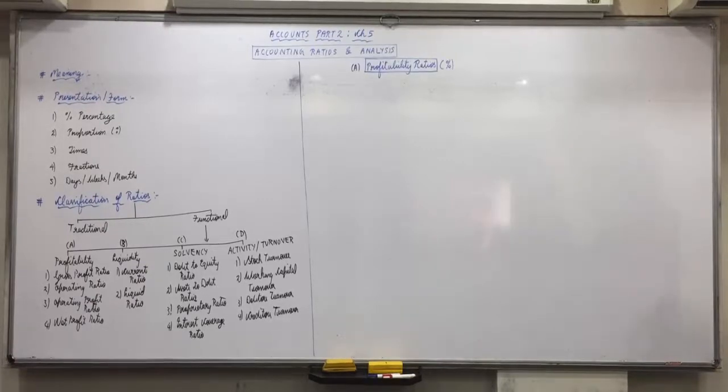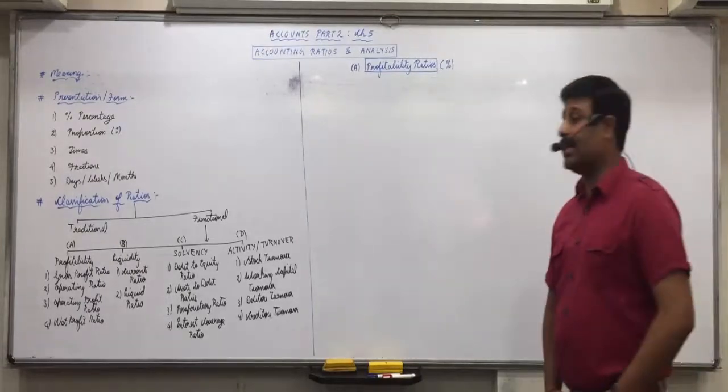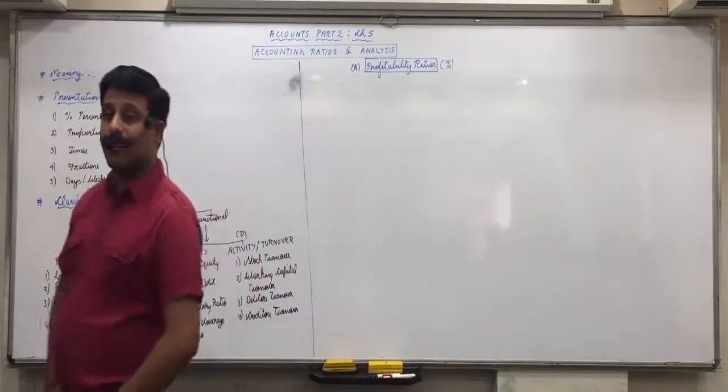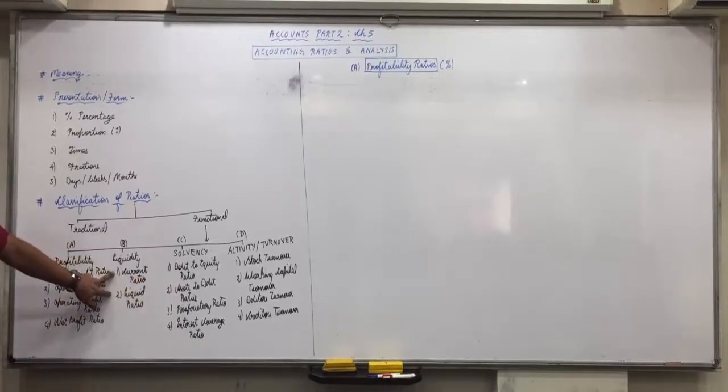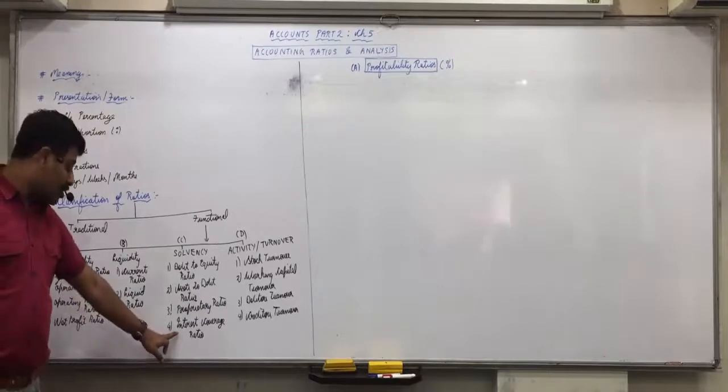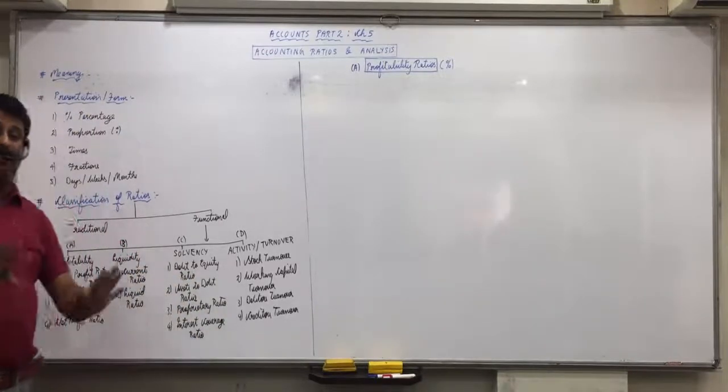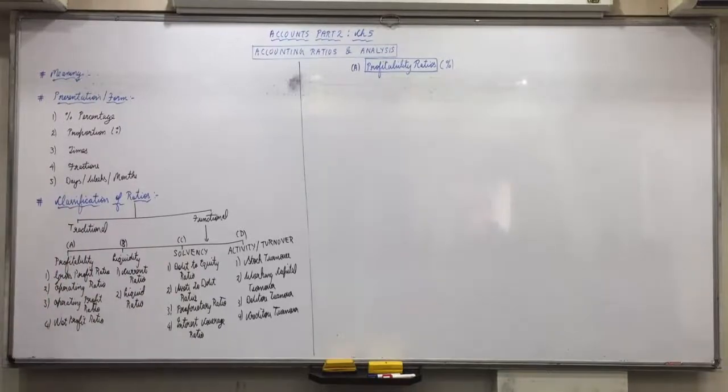By the way, whether you do traditional classification or functional, don't be under the impression that in traditional there were only 3, so less. All 14 are done and covered in traditional also. Like profit and loss statement ratios, both the figures are of P&L. So these 4 ratios come under profit and loss statement. In balance sheet ratios, both the figures are of balance sheet. So these 5 ratios come under balance sheet. Then composite ratio includes the remaining ones. So the same 14 come under traditional classification also, but under different headings. Otherwise the same 14 are to be studied.